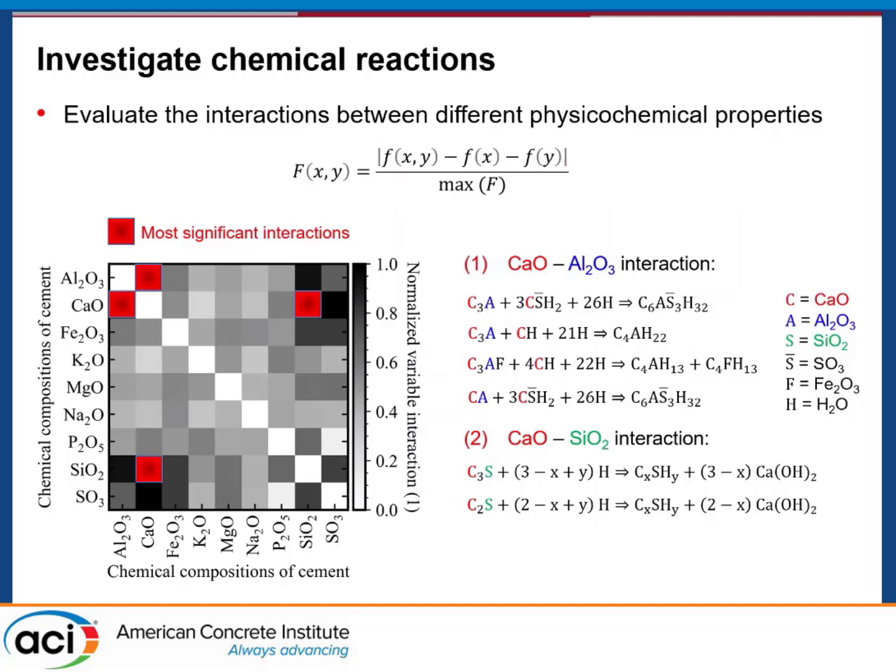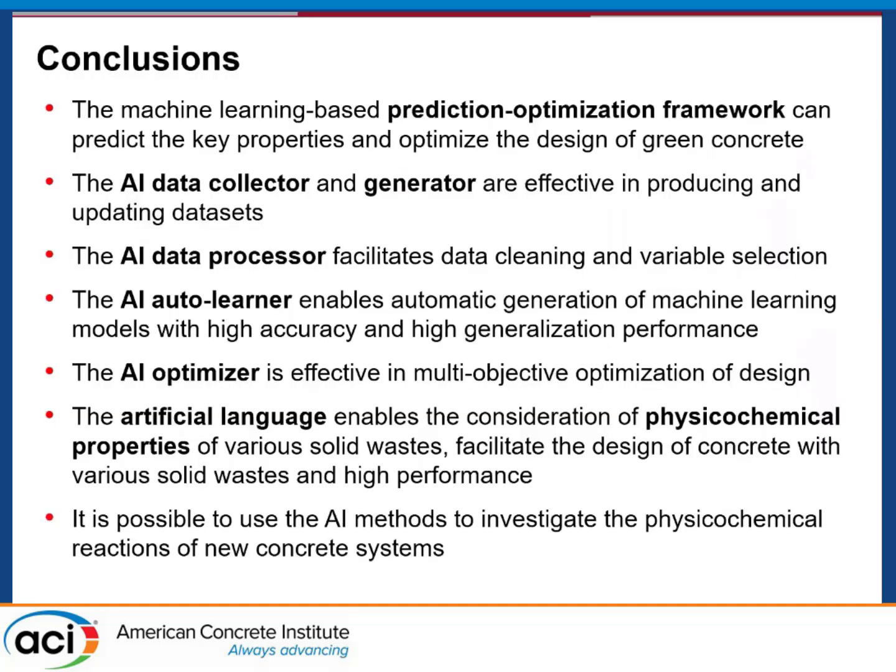And also this method enables us to explore some relationships between the different variables. For different types of fly ash or slag, they have different chemical compositions. Then what is the coupling effect between those compositions? For example, if this power plant produces some sort of fly ash, if we know the effects of different variables, we can possibly do some modification, right? For example, if the calcium content is too low, maybe we add some calcium into this fly ash. Then eventually we can standardize or regulate the use of different waste materials for a more controllable, more reliable concrete production process.